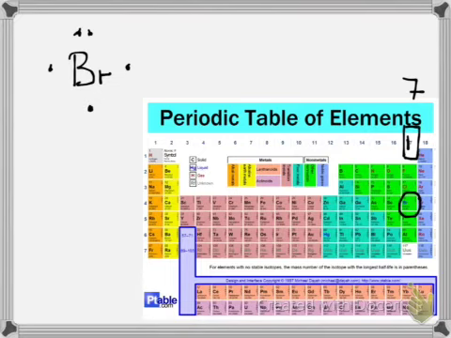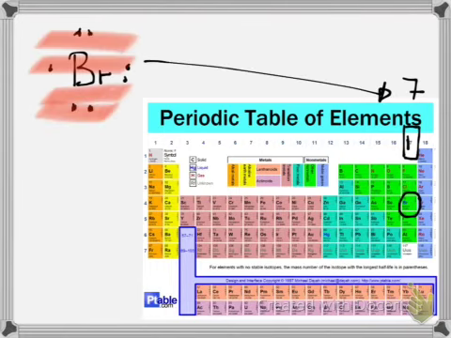Only once I have 1 on each side can I start pairing them up. So far I have 2, 4, 6. I need 1 more to have a total of 7 valence electrons. And this over here is how you shall be doing Lewis notation for any chemical on the periodic table.